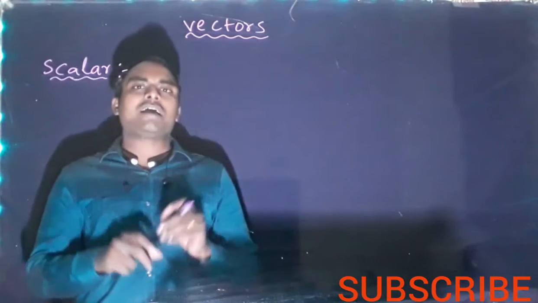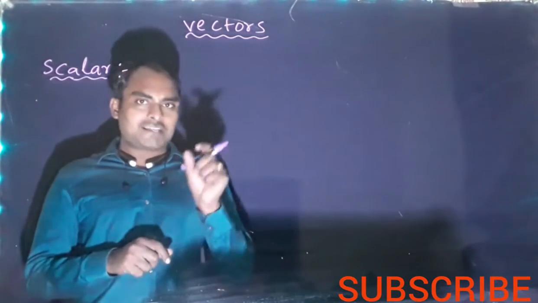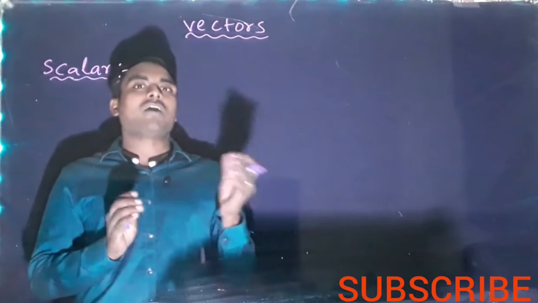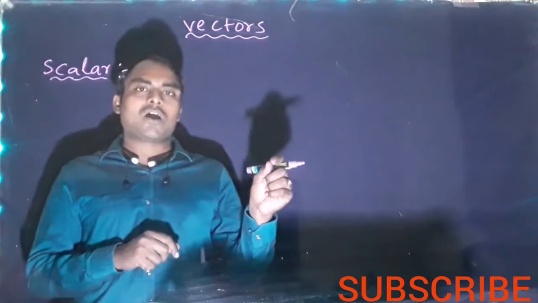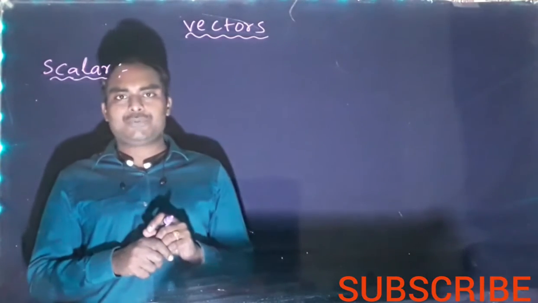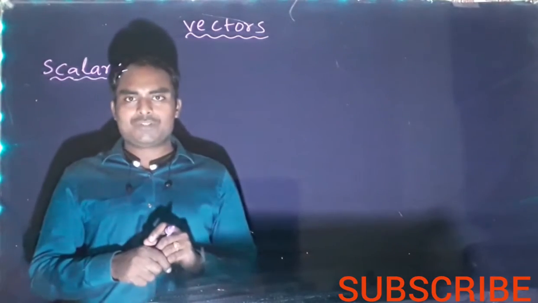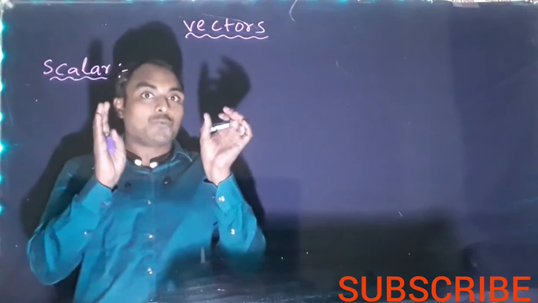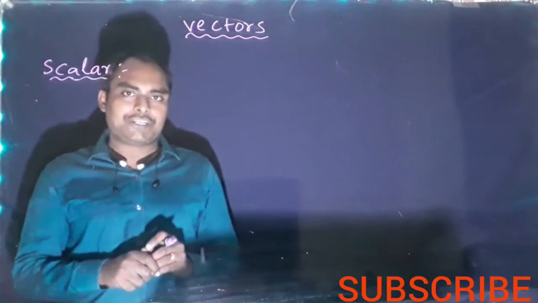Magnitude means, just like force is 5 Newton, 5 is the magnitude. Time is 10 hours, so 10 is the magnitude. Mass is 2 kg, 2 is the magnitude. So like that, if it has only magnitude, then that physical quantity is called a scalar quantity.